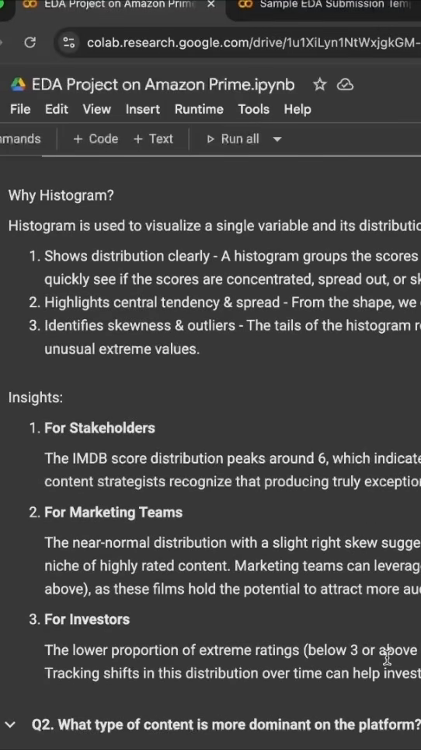For investors, again, it's the same thing. The extreme ratings below 3 or above 9 rarely exist here. So tracking shifts in distribution over time can help identify whether the production quality is improving, stagnating, or declining.